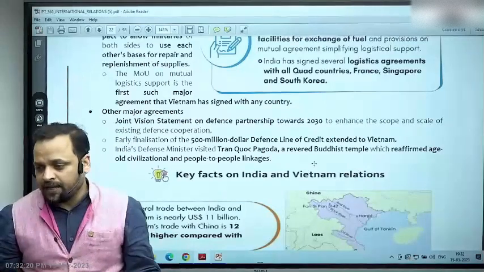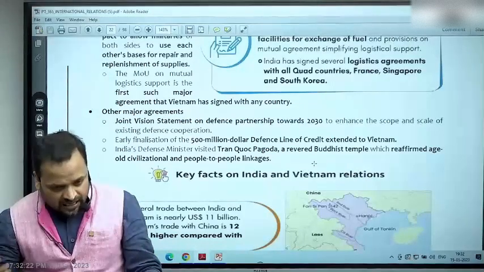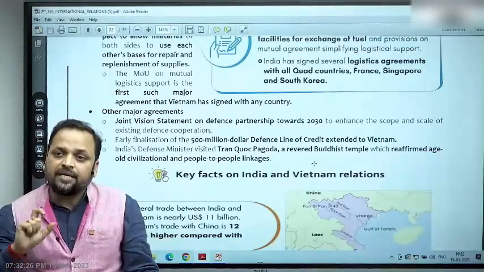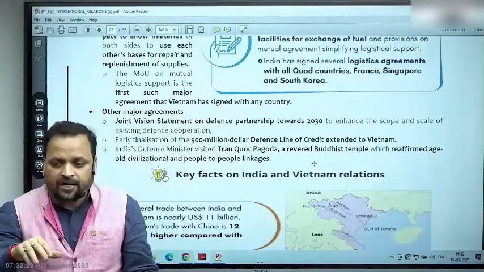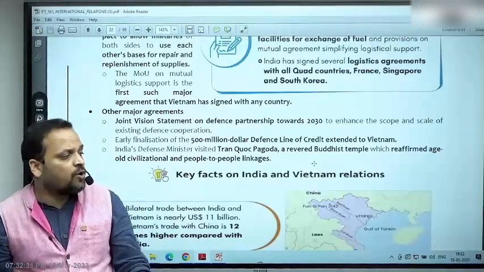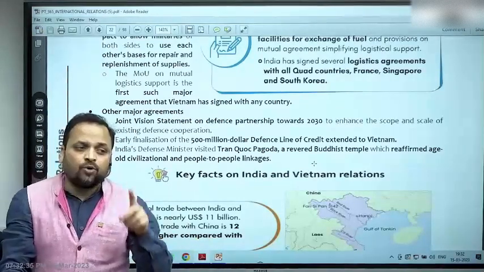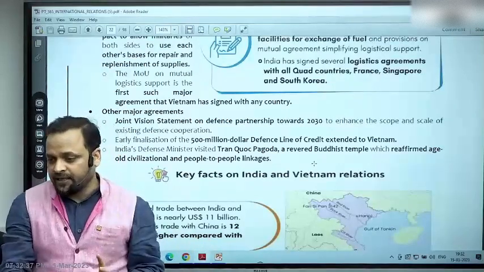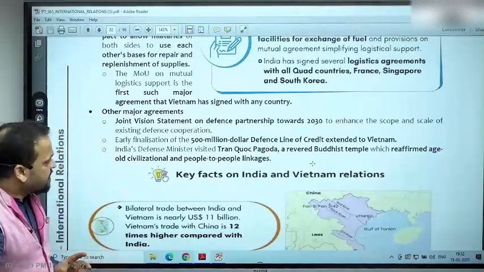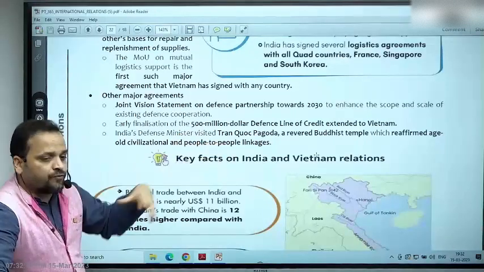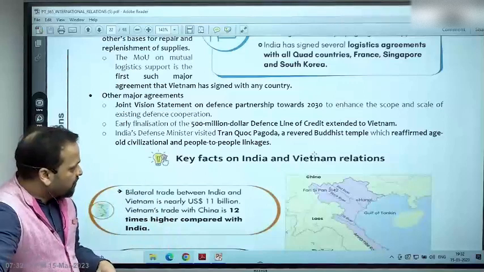A, Vietnam can buy BrahMos or Akash or other weapon system that we have. B, Vietnam is a neighbor of China with whom it does not have very cordial relations, right? But it also is very true. Like India, Vietnam also has significant trade with China. So equation is always more complicated. We have provided $500 million line of credit to Vietnam for defense procurement from us.